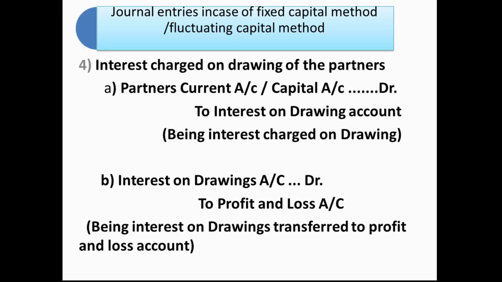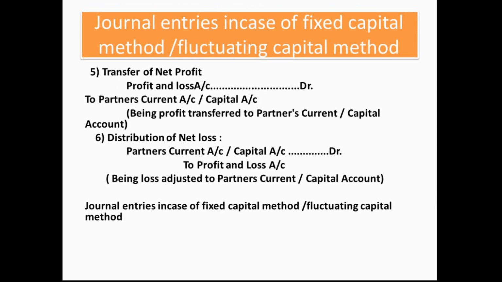The simple answer for the interest on drawings is partners' capital or current account debit to profit and loss account. Profit and loss belongs to the firm, so the firm's account is to be credited because it is income. Let's see what is given. Partners' current account debit to interest on drawings. Interest on drawings is income, and that income we will transfer to the profit and loss account on the credit side. So you can see that the interest on drawings credit and interest on drawings debit get cancelled. The final answer remains: partners' capital or current account debit because it is an expense, to profit and loss account because it is income for the firm.